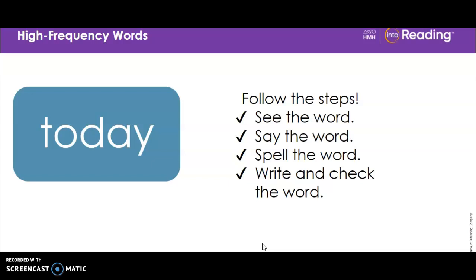The letters A-Y stand for the long A sound. A. Blend each syllable with me. Today. Now skywrite the word today. T-O-D-A-Y. Now try to write it without looking.